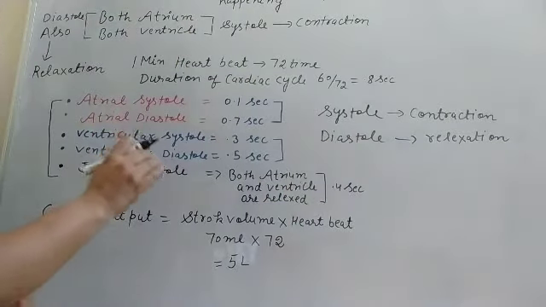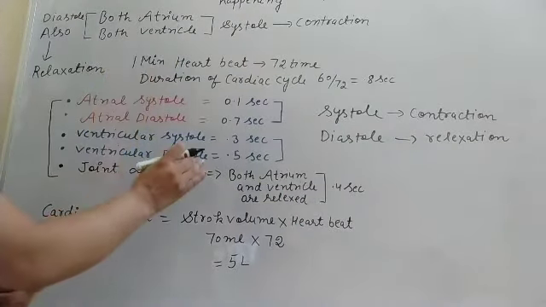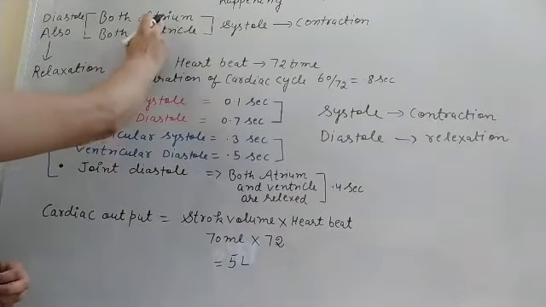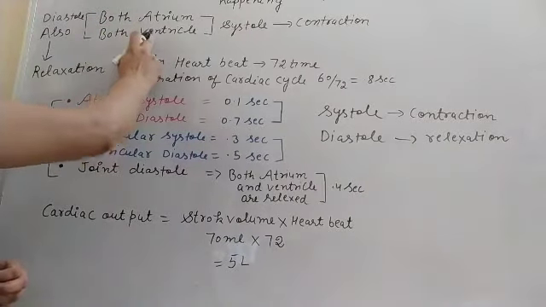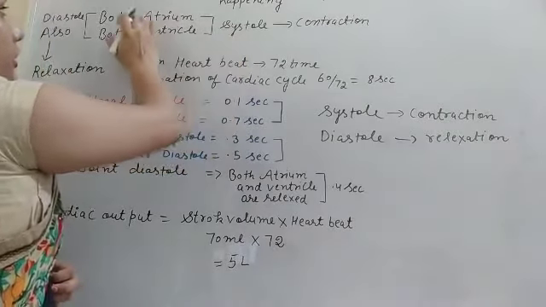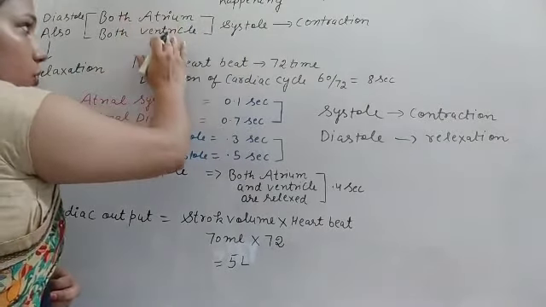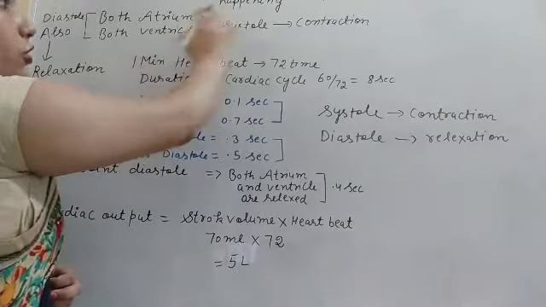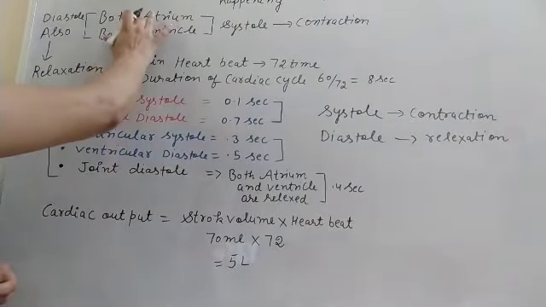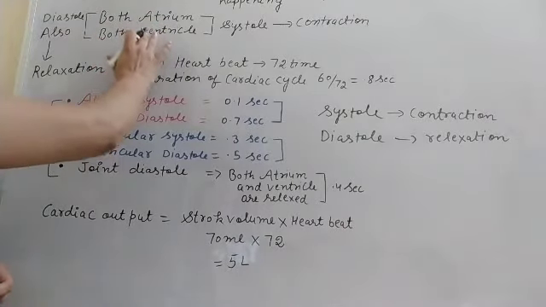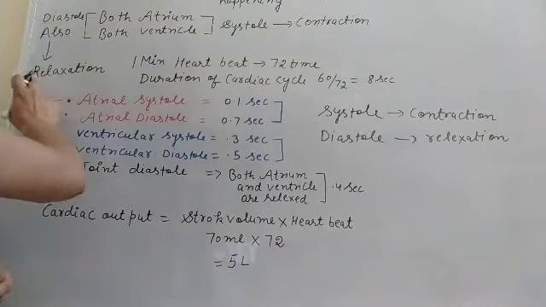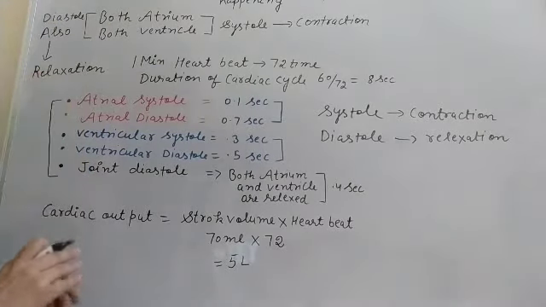So what happens during this cardiac cycle? Firstly, when the contraction takes place in both the atrium and the ventricle, we call it systole: the atrium is in systole and the ventricle is also in systole, contraction is there. And during this process both the atrium and the ventricle also relax, and that is known as the diastole, also known as the relaxation.